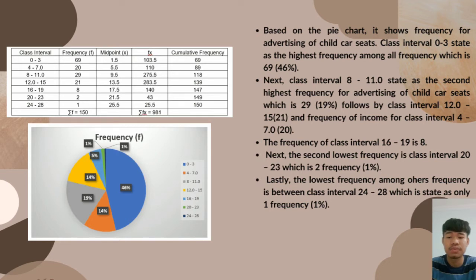Next, the second lowest frequency is class interval 20 to 23, which is 2 frequency or 1%. And lastly, the lowest frequency among the other frequencies is between class interval 24 to 28, which is stated as only 1 frequency or 1%.